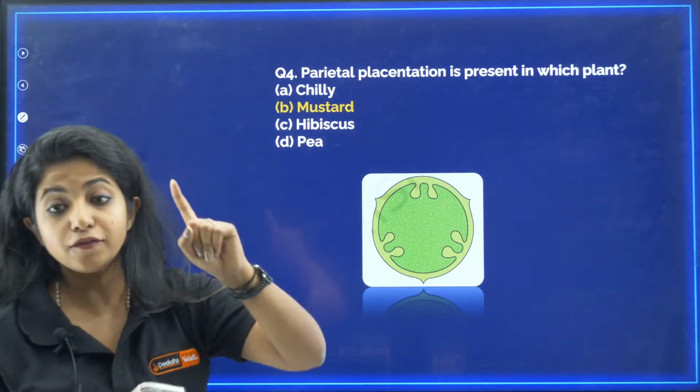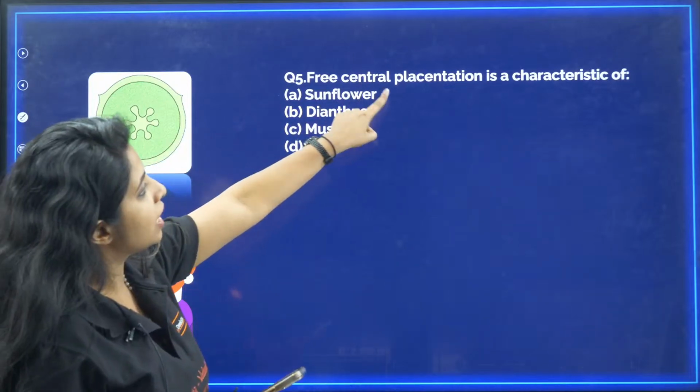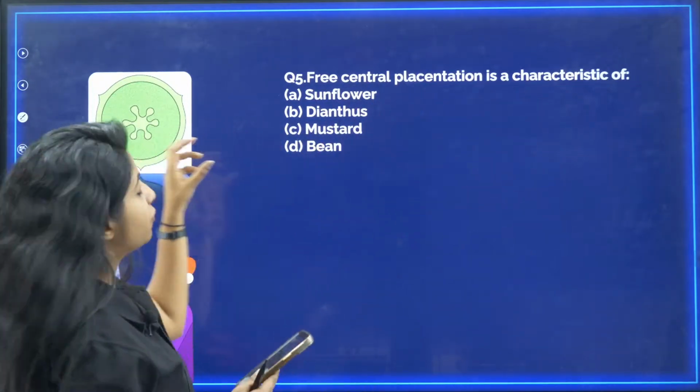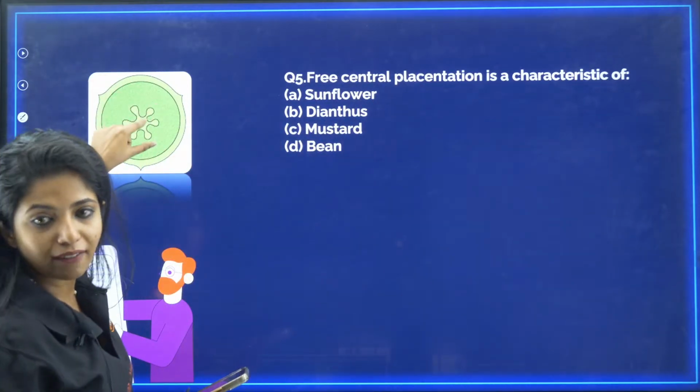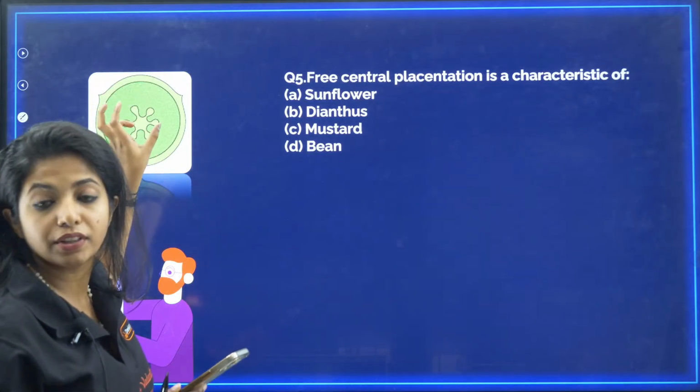Remember it. Okay. And for marginal placentation, you have pea and bean. Now going ahead, free central placentation is a characteristic where in between you have the placenta, and around it you would be having the ovule.